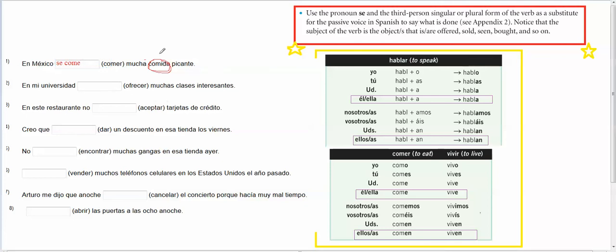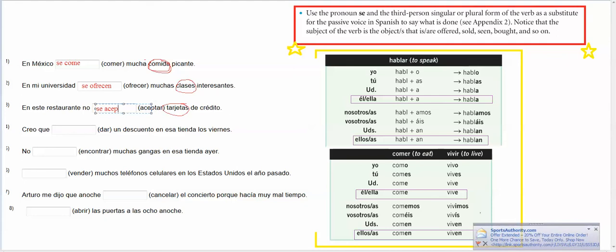So what's being offered are the classes, right? So this time you're going to make it plural. You're going to agree with classes. So you're going to say ofrecen. Okay, en este restaurante no aceptar tarjetas de crédito. What they don't accept are the tarjetas. So you're going to make it plural again. No se aceptan.